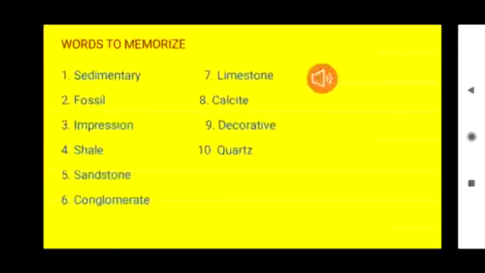Sedimentary, a rock made from sediment. Fossil, the remains or impressions of a plant or animal embedded in rock.